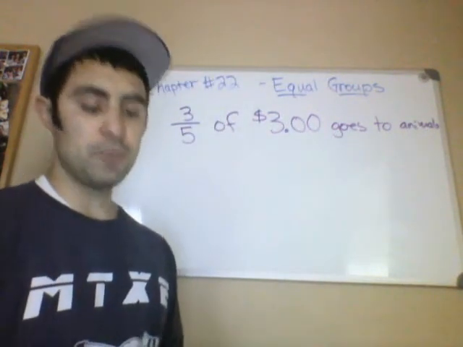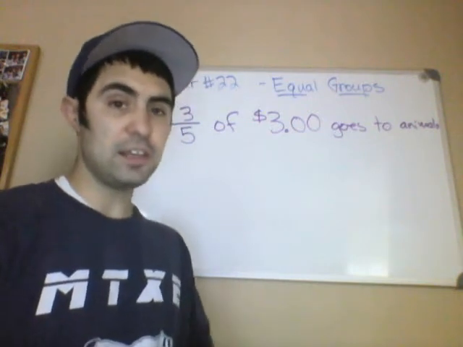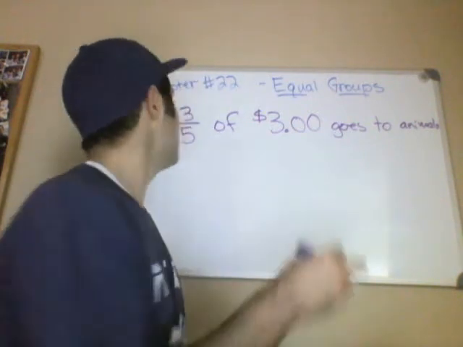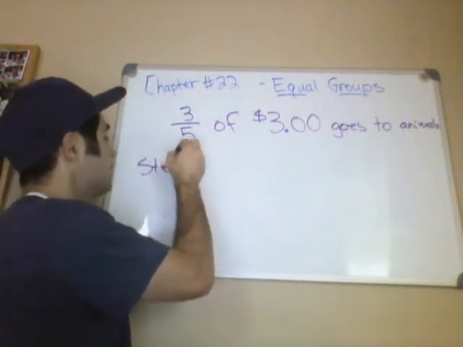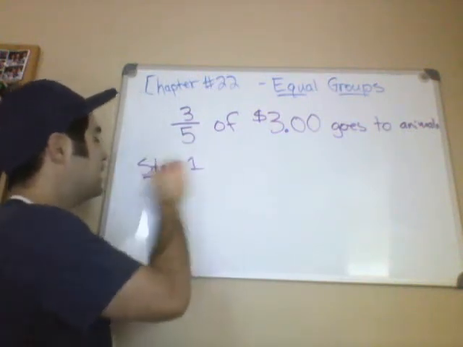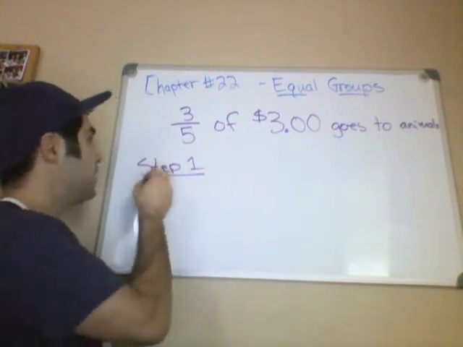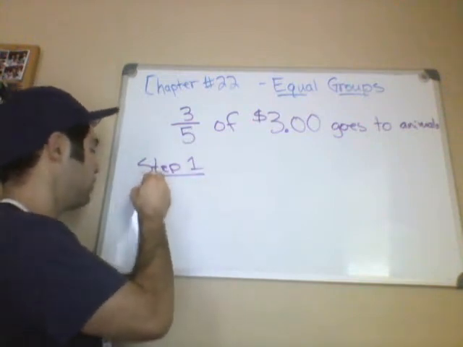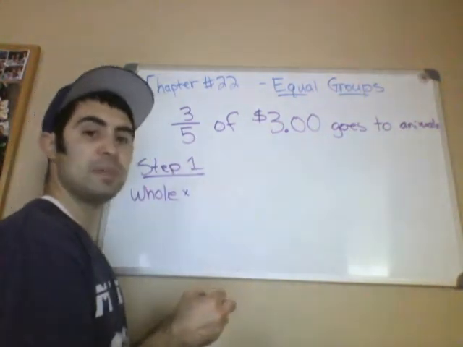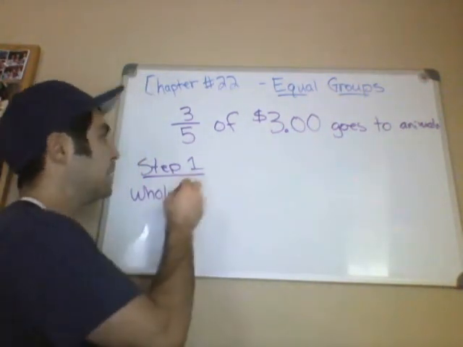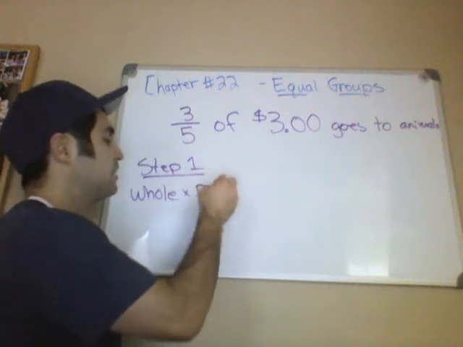So how much total money is going to go to the animals? We got to be fair. It's important to divide it evenly. So, step number 1, what we did last time is we took the whole amount, whether that be students, whether that be pizza, whatever it is, and we're going to divide it by the denominator.